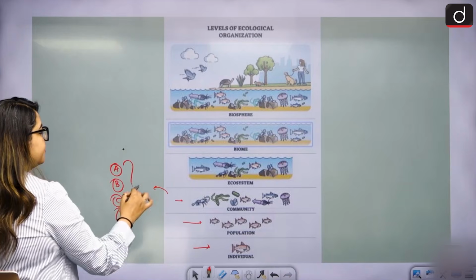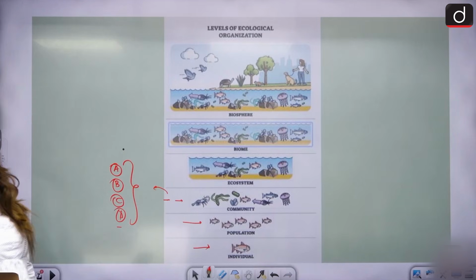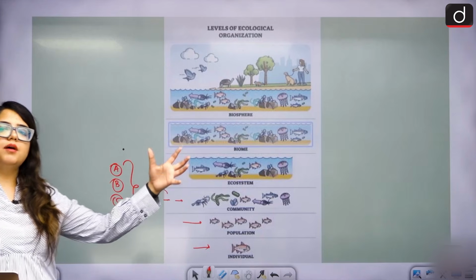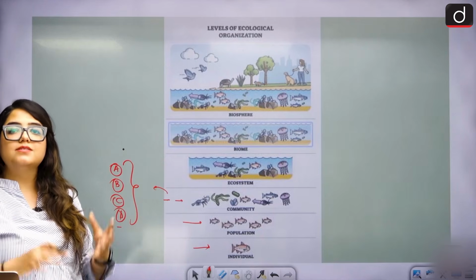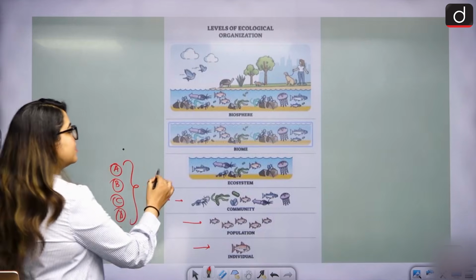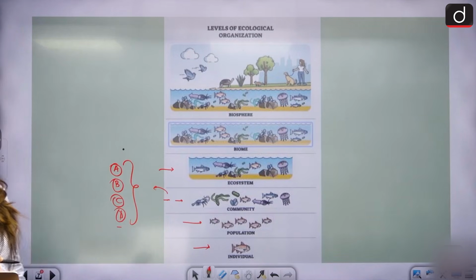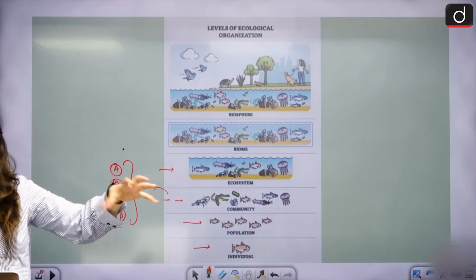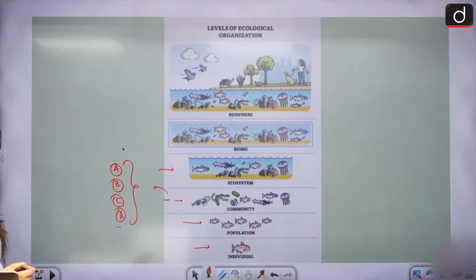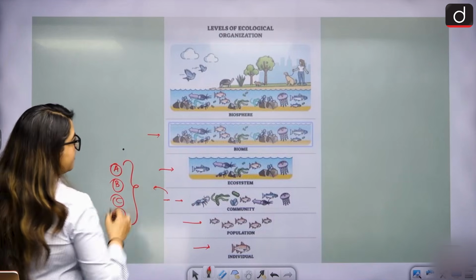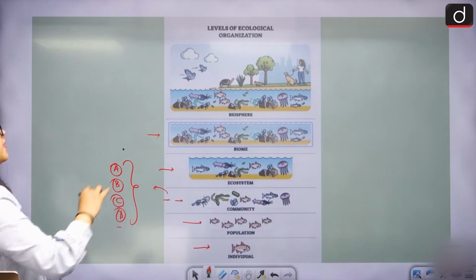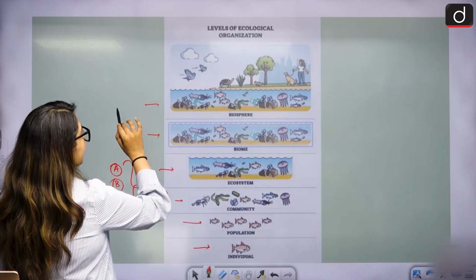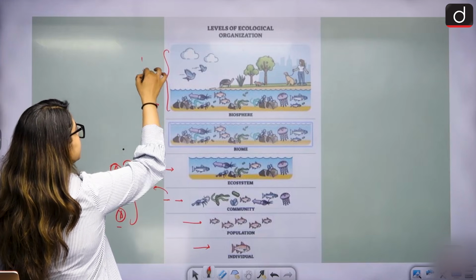So they form a community. When that community starts living together, interacting with each other, sustaining with each other, that becomes an ecosystem. When multiple ecosystems actually interact with each other, that becomes a biome. When that is happening around different areas, it becomes a biosphere and sustains life.